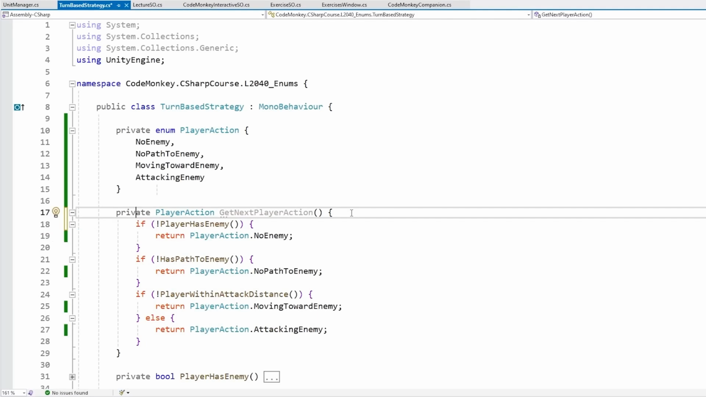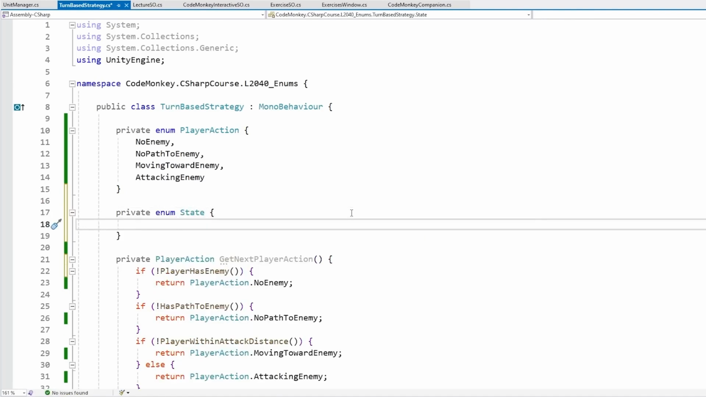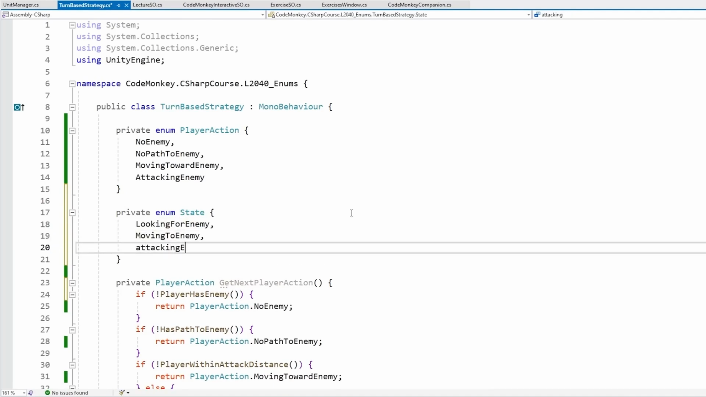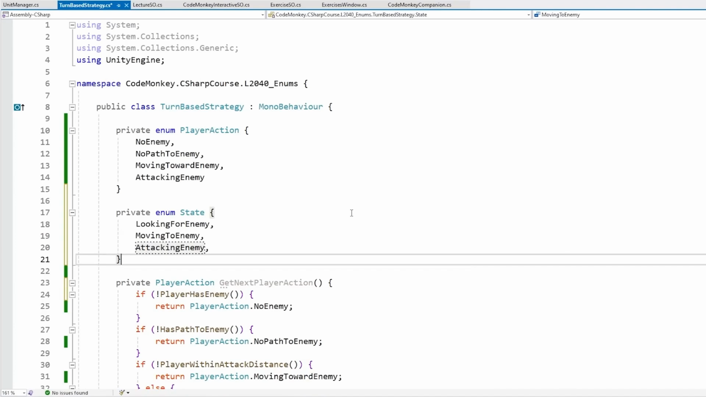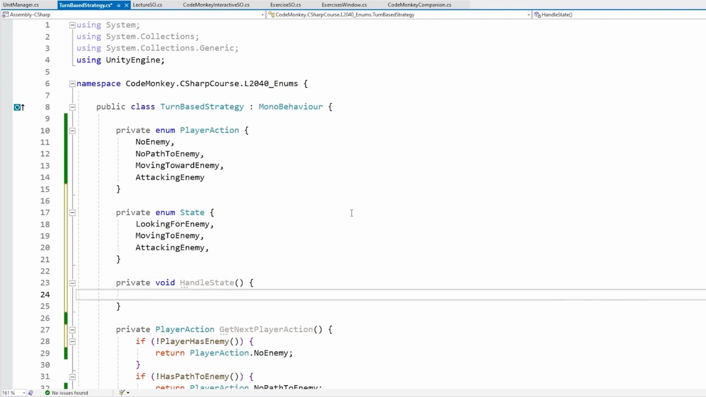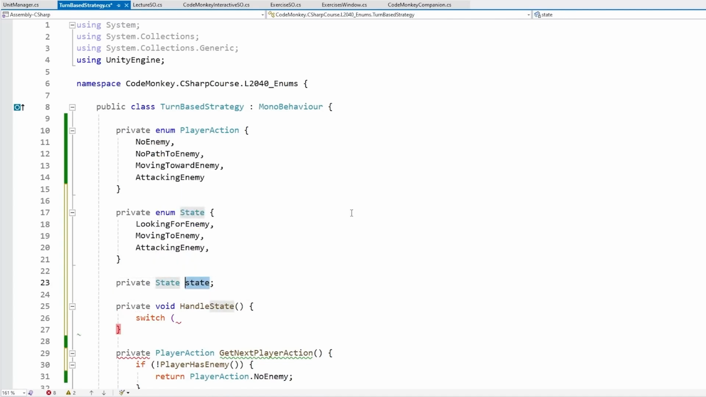Then another very common use case for enums is doing something like a state machine. So for example, let's define a private enum for the state. And on this state, let's say we have the state looking for enemy. Then we have moving to enemy, and finally attacking enemy. So these are our various possible states. And then we have some kind of function to handle the state. So this is going to handle our state machine. And over here, we just do a switch on our state. So we would have some kind of state variable holding the current state for this unit.